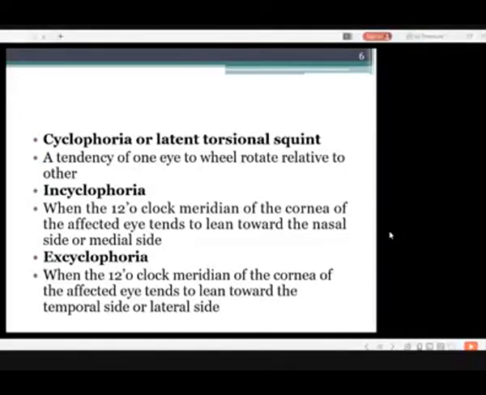Cyclophoria or the latent torsional squint, a tendency of one eye to wheel rotate relative to the other eye. In incyclophoria, the 12 o'clock meridian of the cornea of the affected eye tends to lean toward the nasal side or medial side. Excyclophoria is a condition in which the 12 o'clock meridian of the cornea of the affected eye tends to lean toward the temporal side or the lateral side.